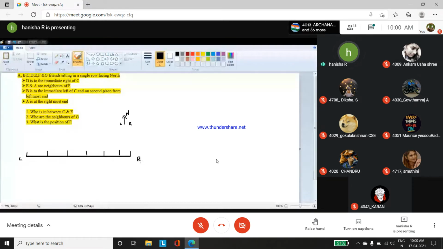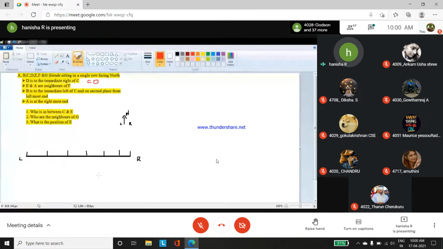Here, D is to the immediate right of C. That is the first clue. So D is sitting on the immediate right of C, giving us C and D. But we don't know where to place C and D, because we just have a blank framework where nothing has been fixed; out of 7, not even 1 or 2 has been fixed.